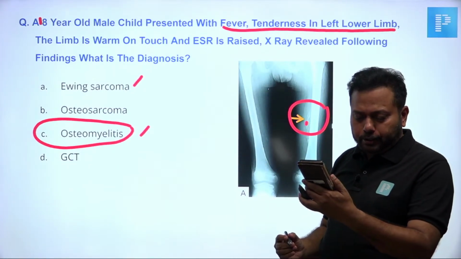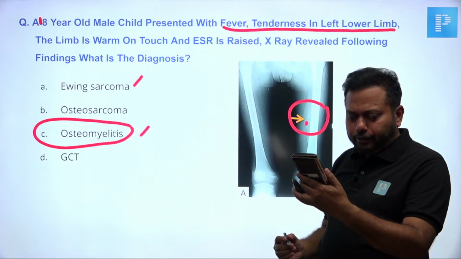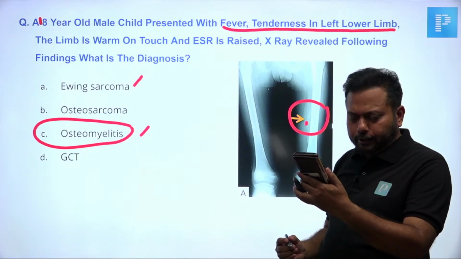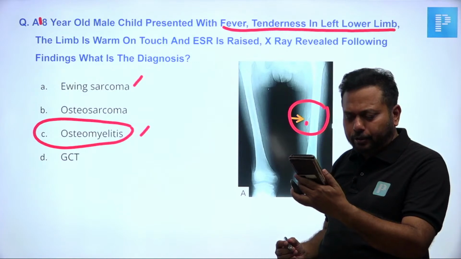A student says sun-ray appearance was extremely visible, as well as Codman's triangle.